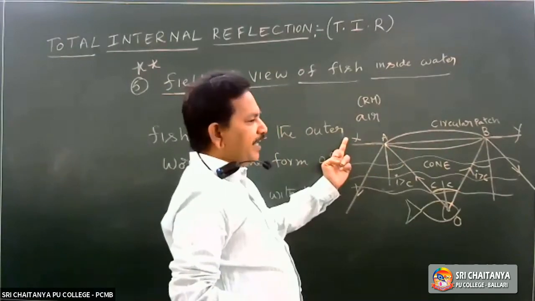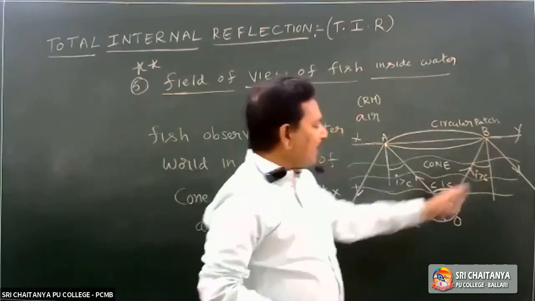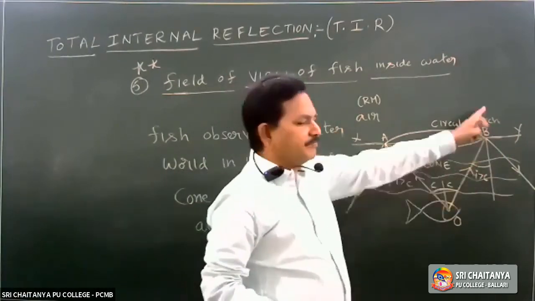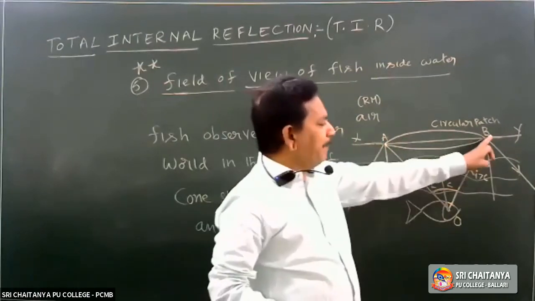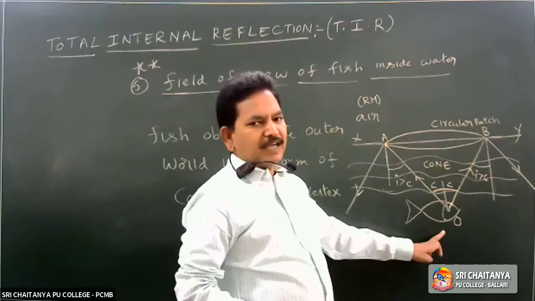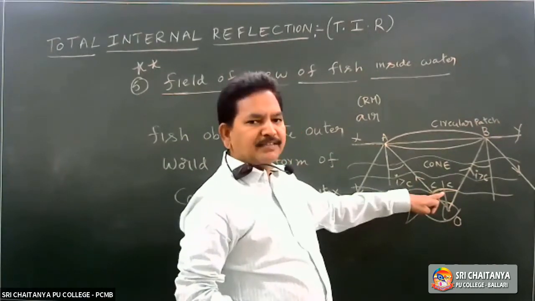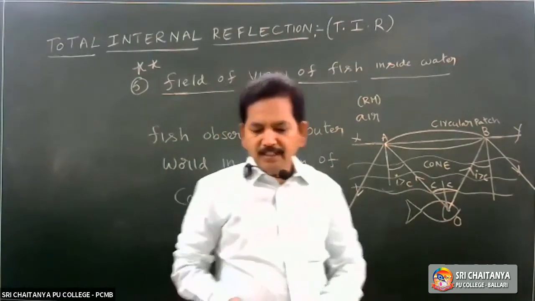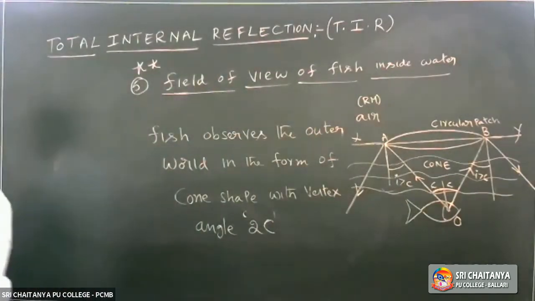Beyond this, unable to see. Only the objects which are present in the cone shape A, O, B are observed by the fish. What is the vertex angle? 2C. Now we can derive a formula.